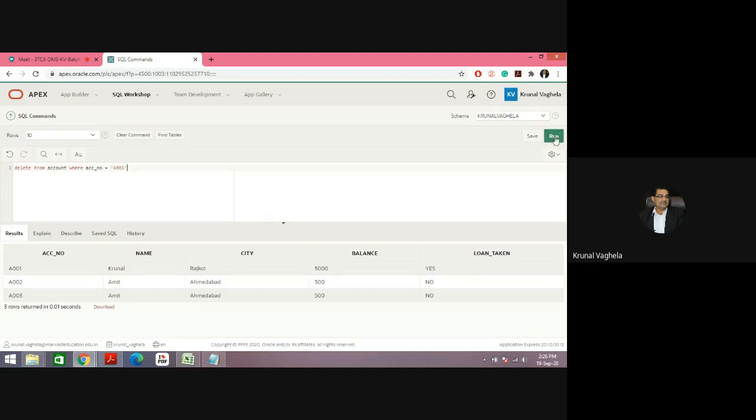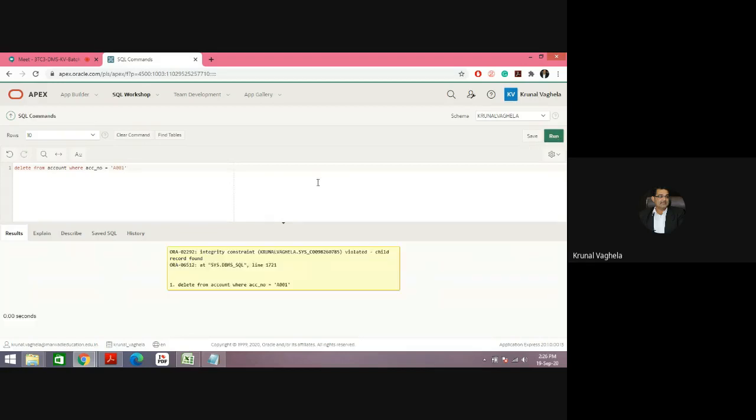See. Integrity constraint violated, child record found. You cannot delete A001 as the entry is there in the child table. So you cannot delete it. Got my point? You cannot even delete the table.